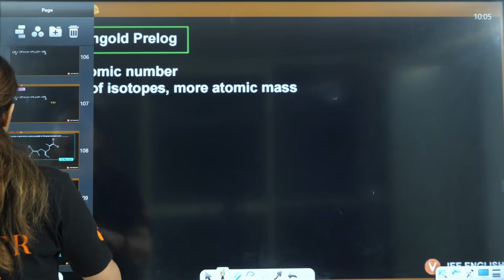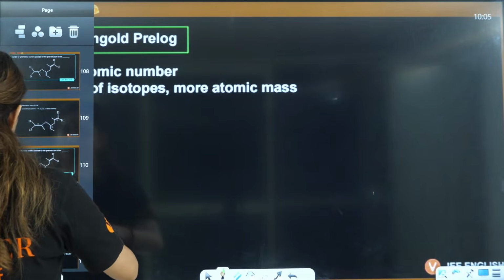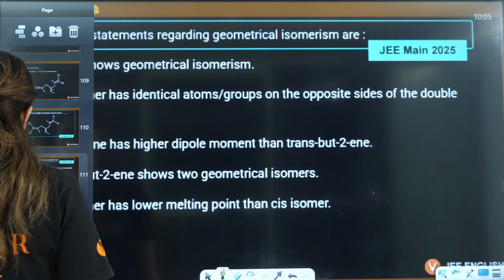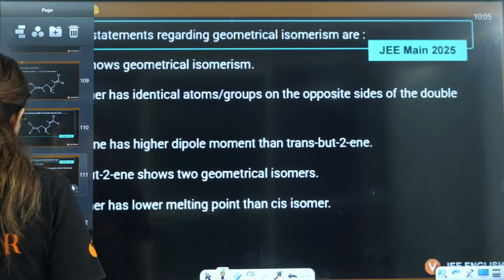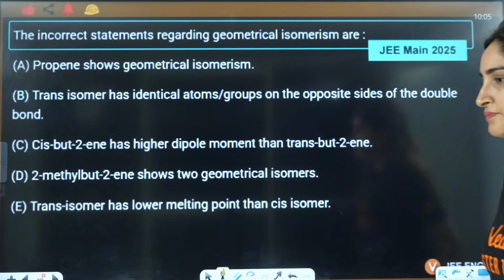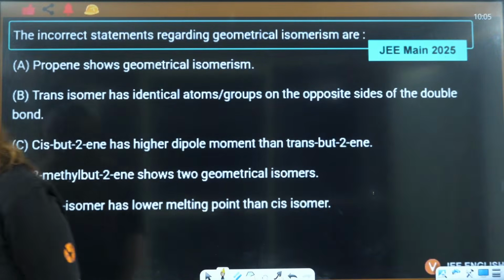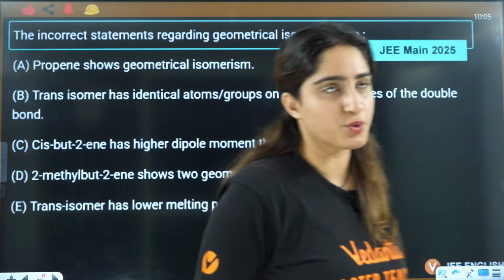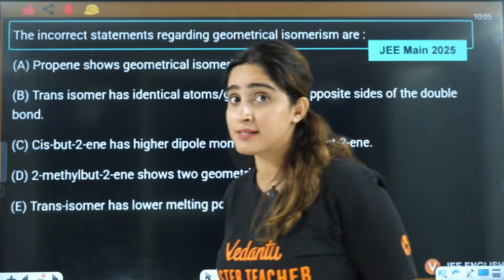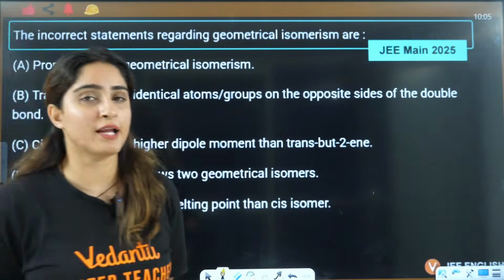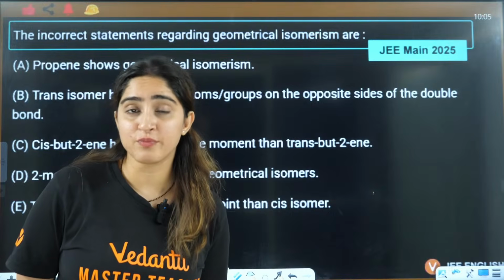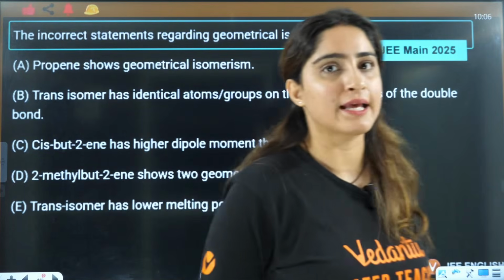Number of stereoisomers we'll talk about later, in the next class. This is based on geometrical only, so this PYQ we can discuss. There are some previous year questions which are based on cis and trans that I'll discuss today. E and Z configuration and syn-anti we'll discuss in the next class. Calculation of number of geometrical isomers we'll discuss in the next class, along with that we will start with RS, optical isomers. So that we'll do in the next class.